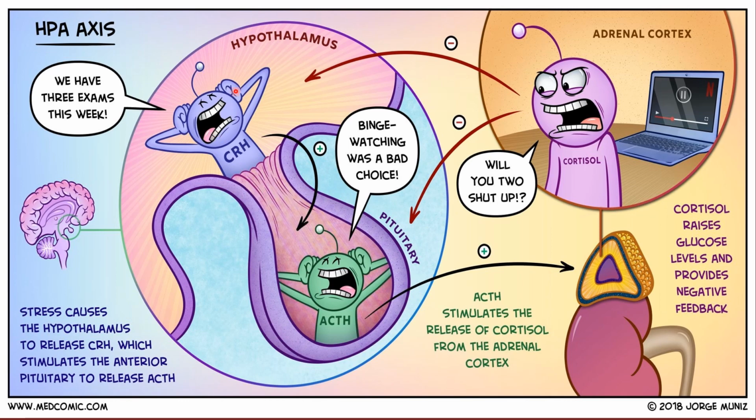In any kind of stress, your hypothalamus is stimulated, which releases CRH. This CRH in turn stimulates the anterior lobe of the pituitary gland to release ACTH. This ACTH at the end stimulates the adrenal cortex to release cortisol. This cortisol raises glucose level and increases BP, hence it has a positive effect on the body so that it can cope up with your stress and helps your body to work that stress out.